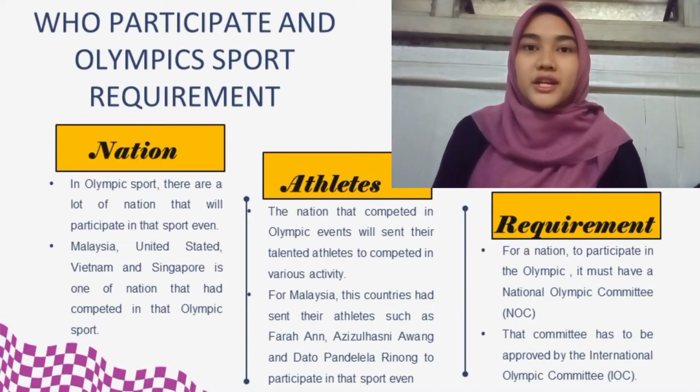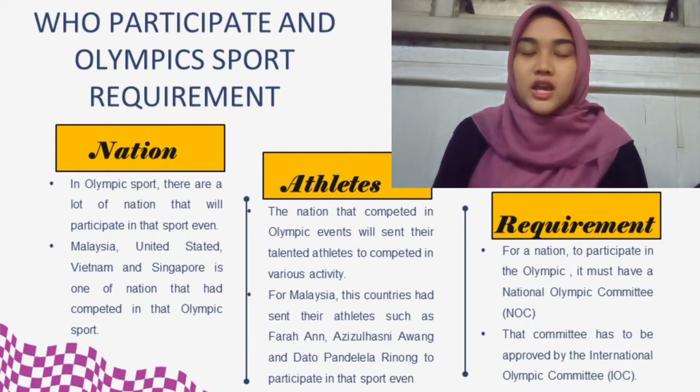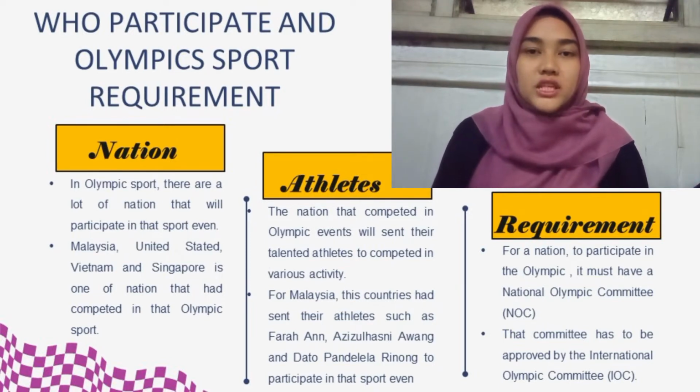Next, I will talk about nation, athlete and requirement. Nation. In Olympic sport, there are a lot of nations that participate in the sport event. For example, in Tokyo Olympic 2021, there were 206 nations competing at the sport event. Athlete. These nations will send their talented athletes to compete in various sport activities. For Malaysia, this country has sent athletes such as Farah, Azizul Awang and Datuk Pandelela to compete in that event. For requirement, for a nation to participate in the Olympics, it must have a National Olympic Committee (NOC).